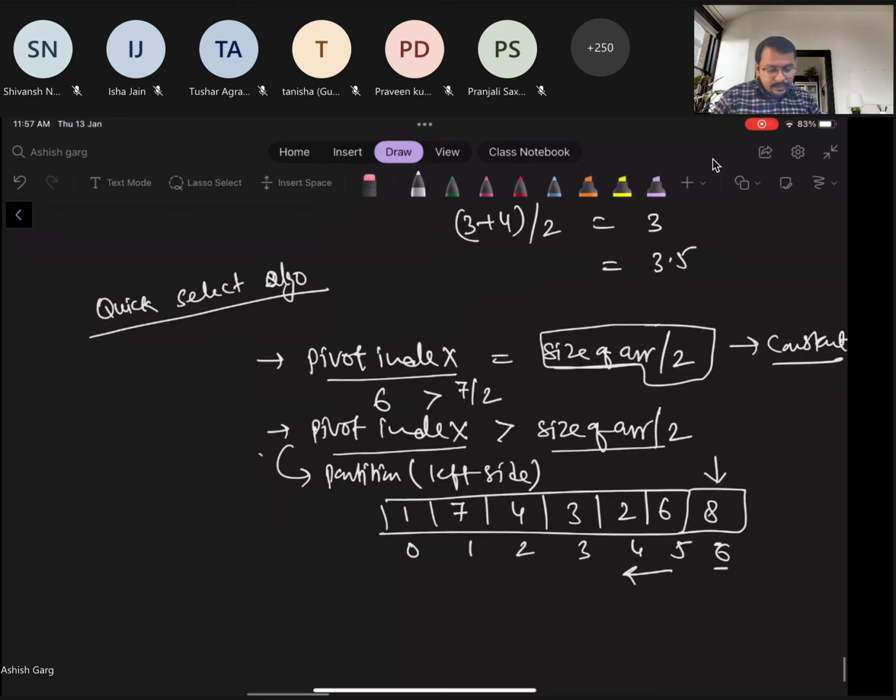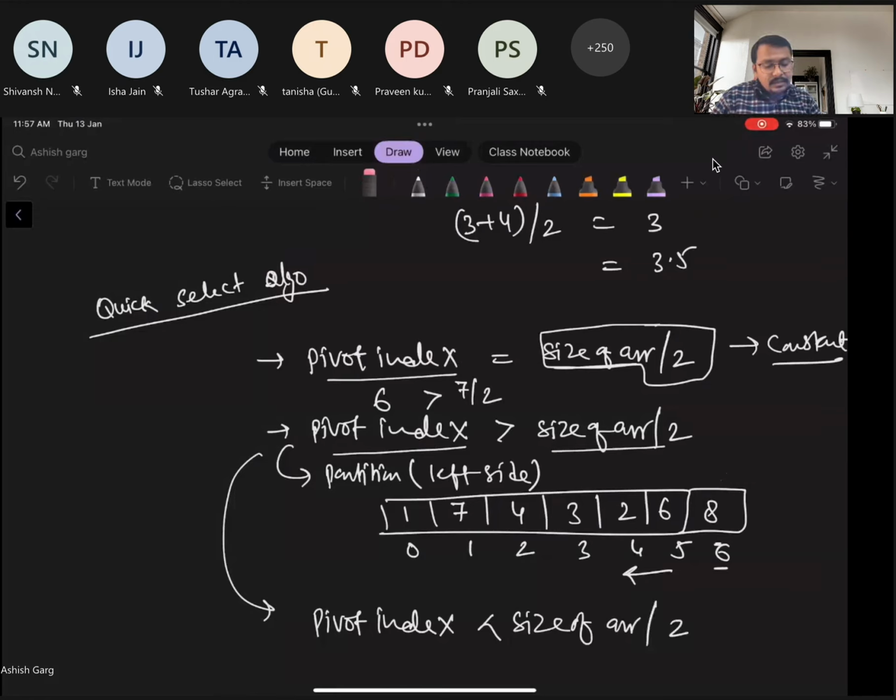And similarly, if the pivot index is less than size of array by 2. For example, you have not chosen the last element as the pivot but the first element, then it will remain here only and the pivot index will be 0.